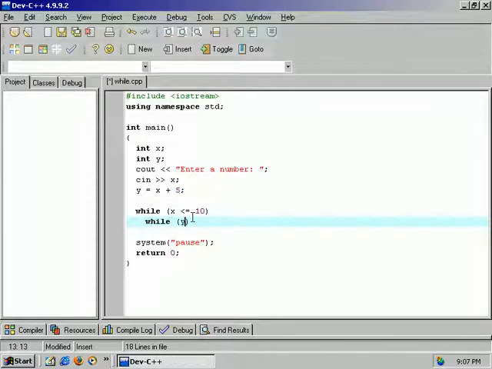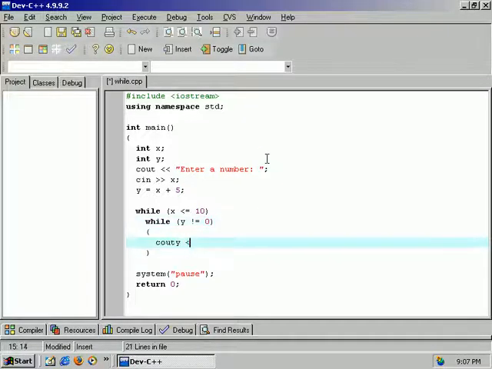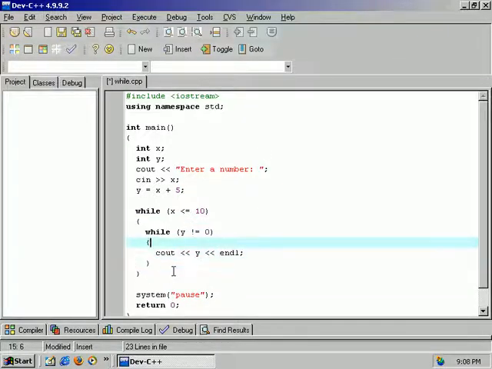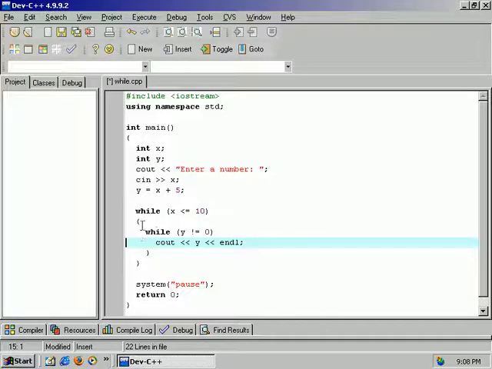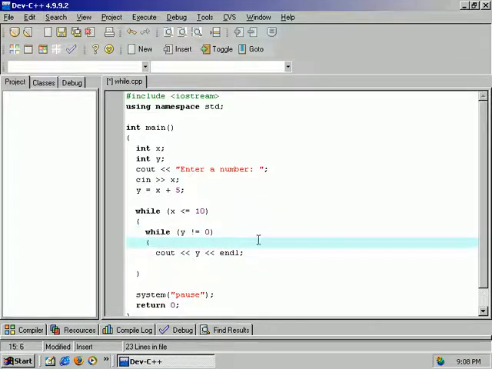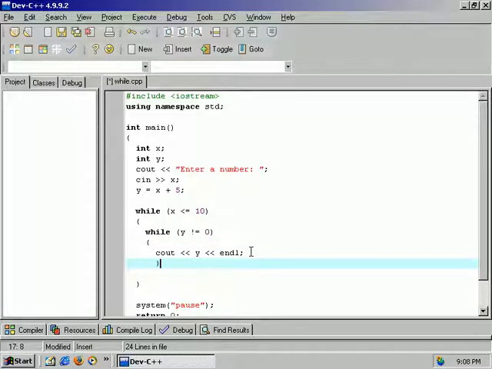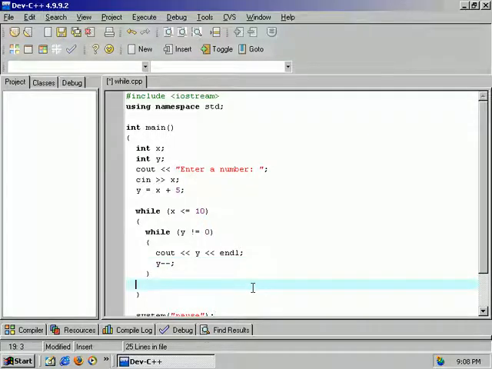So while y is not equal to 0, cout y. As we already discussed, I don't need to have this block. Inside this while loop, it's going to check to see if x is less than 10, and then it's going to output while y does not equal 0. I almost got myself into an infinite loop. I do need this. And so, y minus minus, and then increment x.